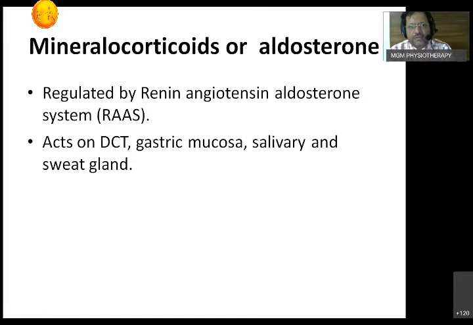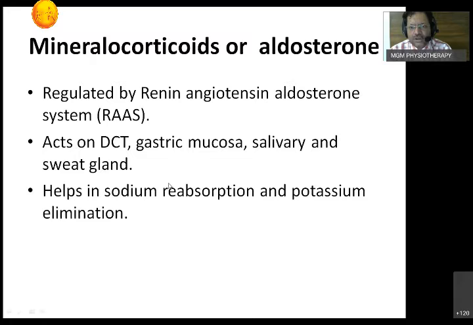One thing is good, but whenever we are using artificial steroids, the same action will give rise to edema. So that's why we say a steroid taking patient may have edema. An OC pills taking patient may have edema. It helps in sodium reabsorption and potassium elimination.